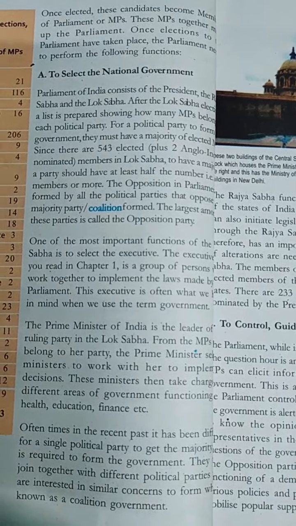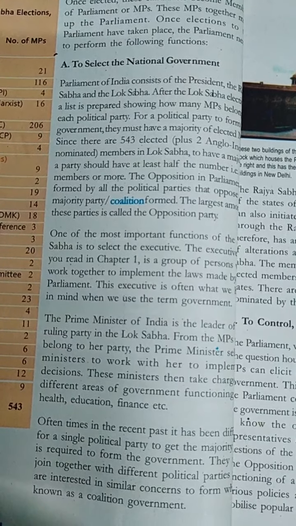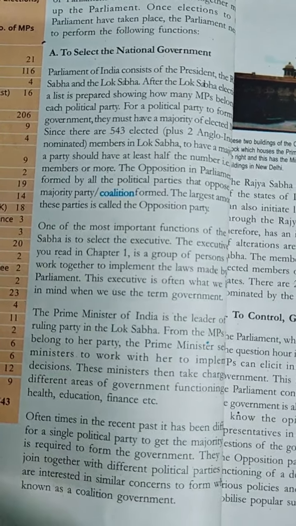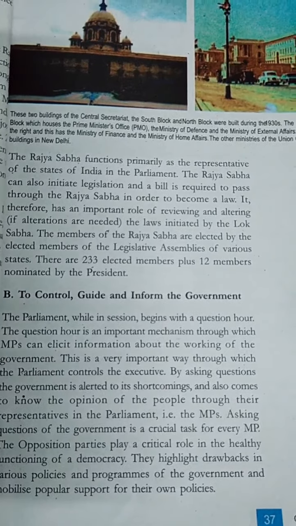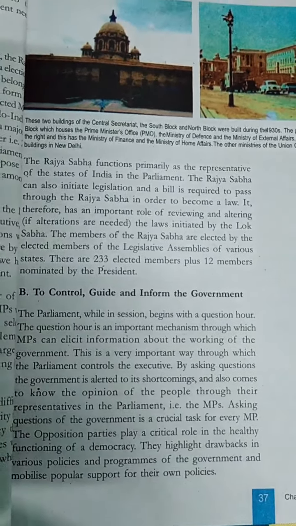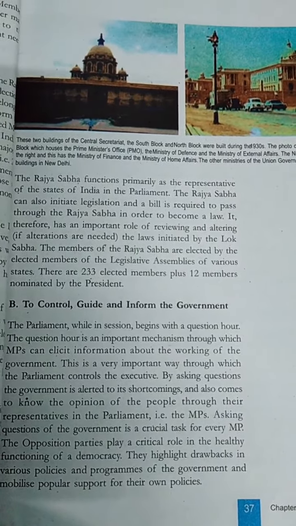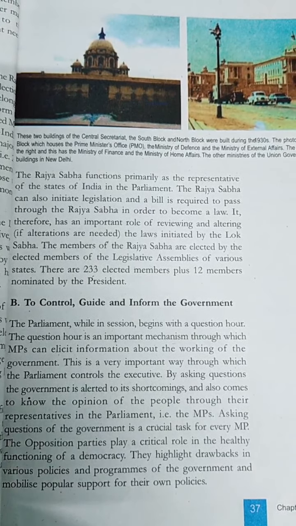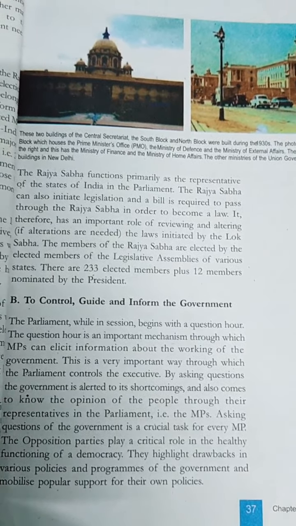Okay. Now another body, Rajya Sabha, functions as the representation of the Indian states in the parliament. Now it has the power to initiate legislation. A bill has to be passed in the Rajya Sabha so that it can become a law. Hence, it plays a great role in altering and reviewing the laws that the Lok Sabha passes. है ना? The Legislative Assemblies of different states elect the members of Rajya Sabha. So, bachcha, Rajya Sabha has a total of 233 elected members, and out of these, 12 members are nominated by the President.